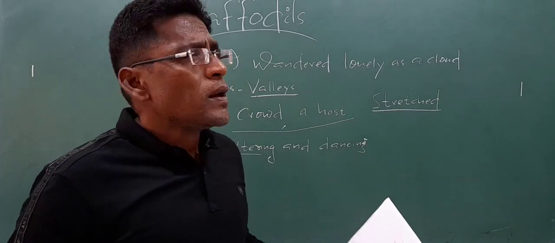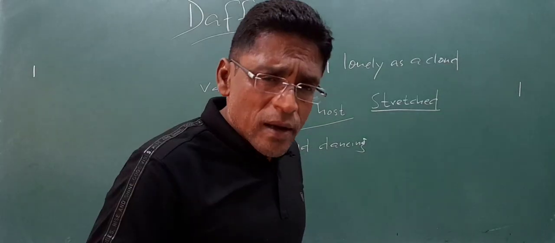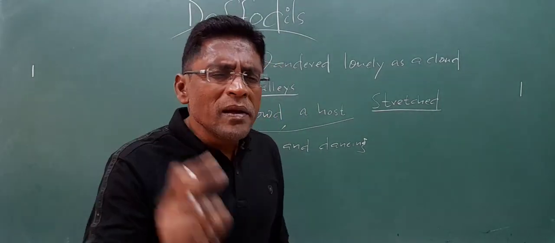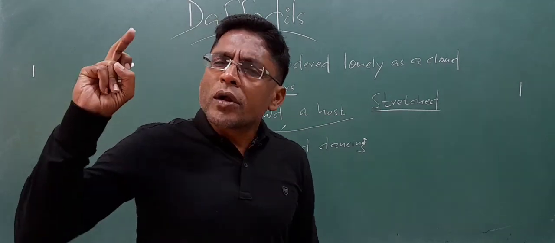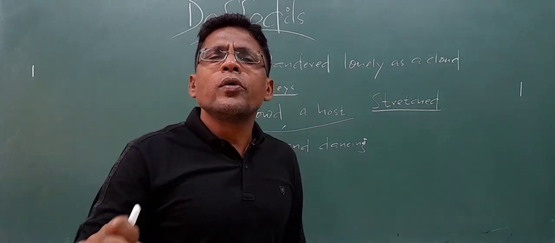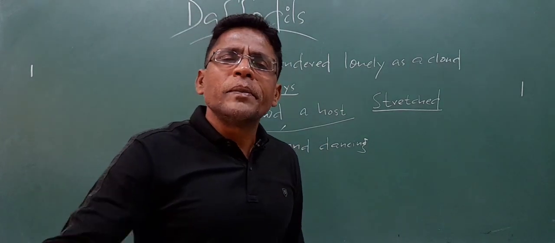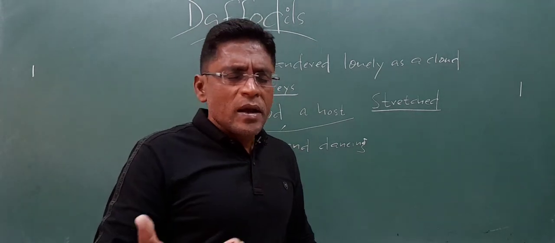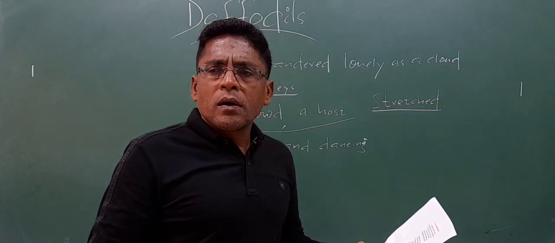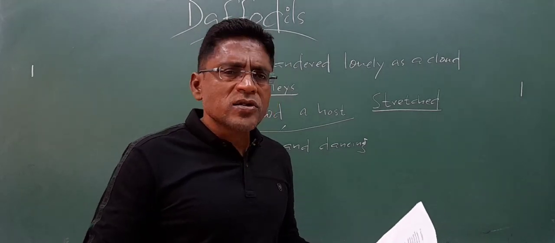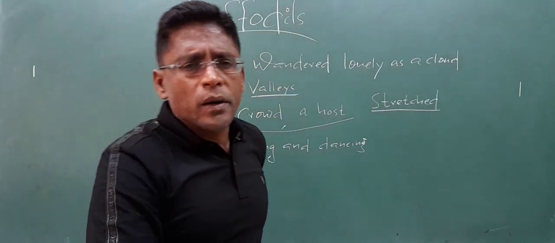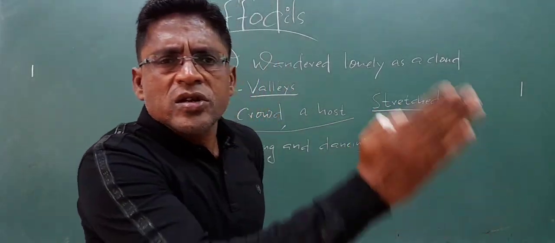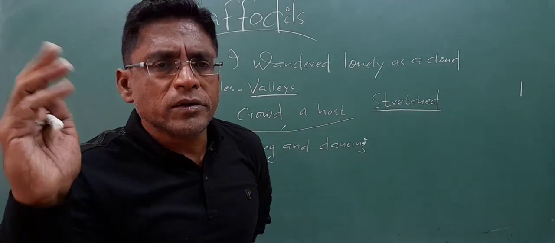Milky Way, as you know, is a stellar constellation, a group of stars. Here, the daffodils are so many in number that they are uncountable, just like the uncountable stars found in the Milky Way or stellar constellations or in the galaxy. So many similarities. We can have an easy interpretation of this. First thing, stars are uncountable. On the one hand stars are uncountable, on the other hand daffodils.